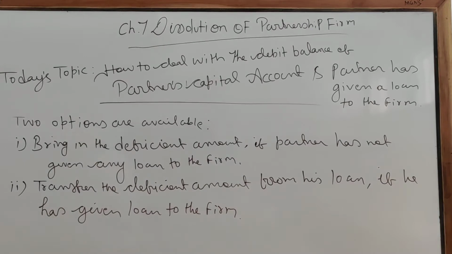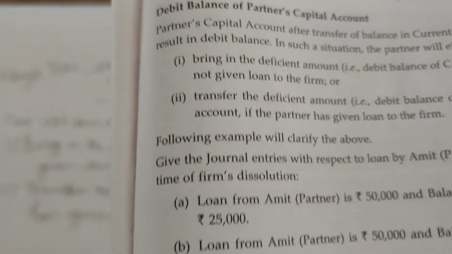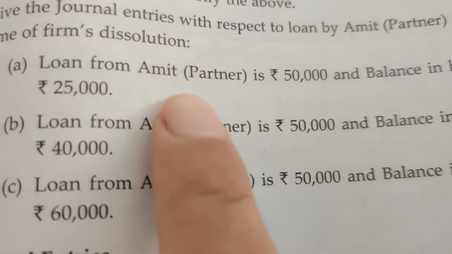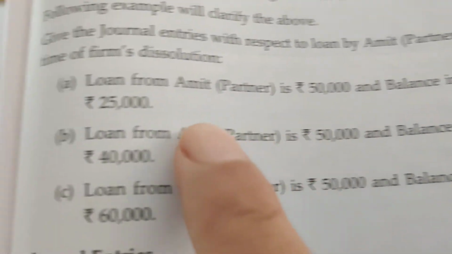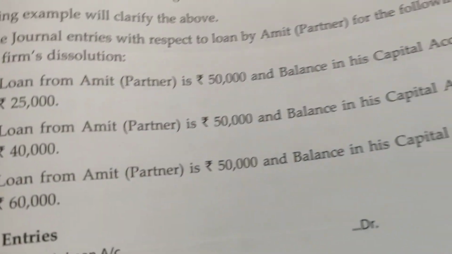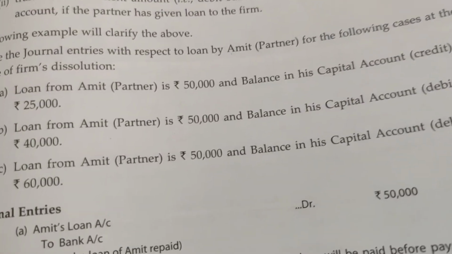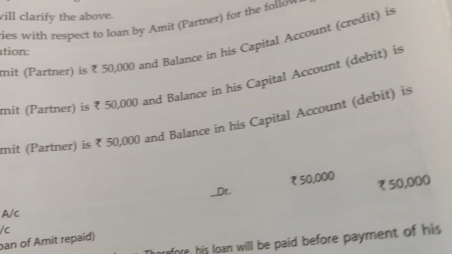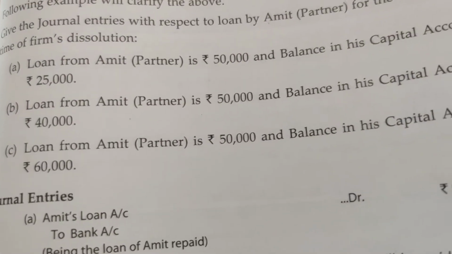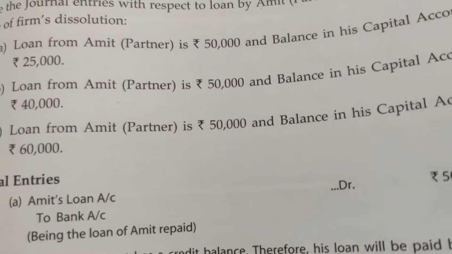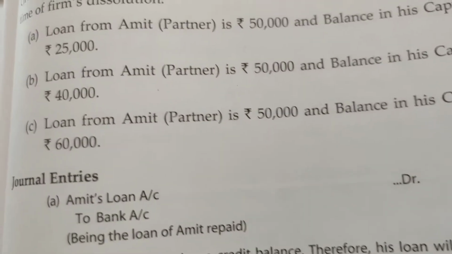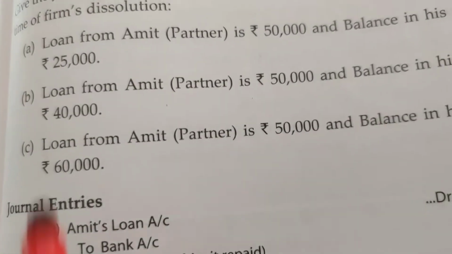Okay? See, three cases are given. Case 1: loan from Amit is 50,000 and balance in his capital account is credit 25,000. Clear? Now see, Amit has given a loan to the firm, so pay his loan amount, partner's loan, to the bank, and the balance in his capital account is credit 25,000. So after making the payment of the outside liability, the firm has to pay the credit balance of the partner's capital account.